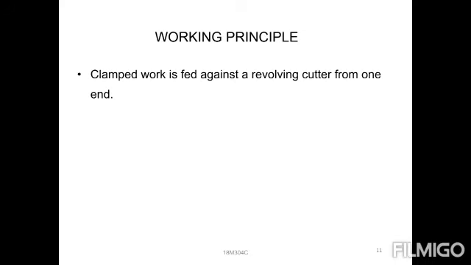Next, what is the working principle? The work is always clamped to the table, right? The work is always moved to the cutting tool, right? The table is adjusted in three directions. The cutter is a drum or disc type with cutting edges produced. You can observe the clamped work is fed against the revolving cutter from one end, right? Next, the table is adjusted vertically for the depth of cut.